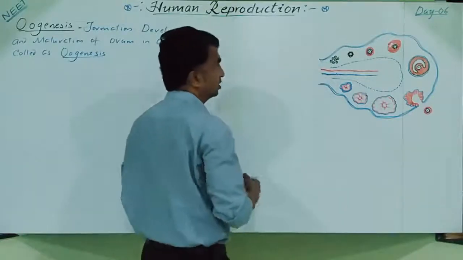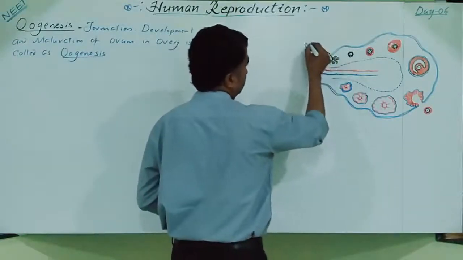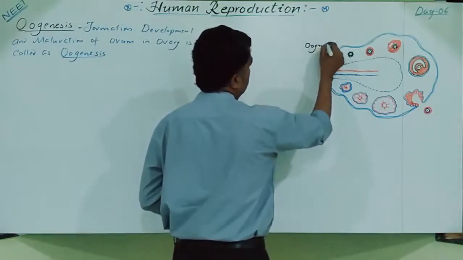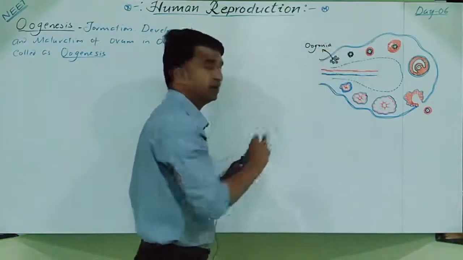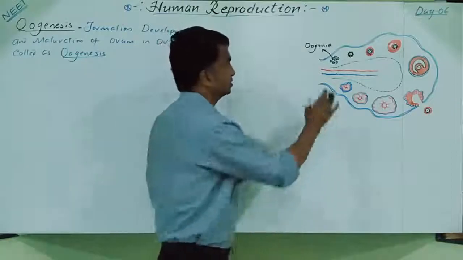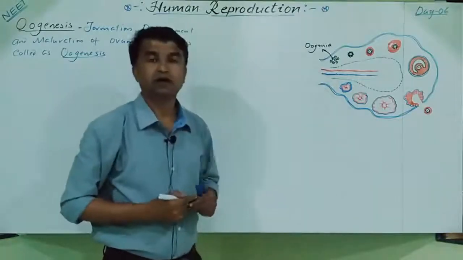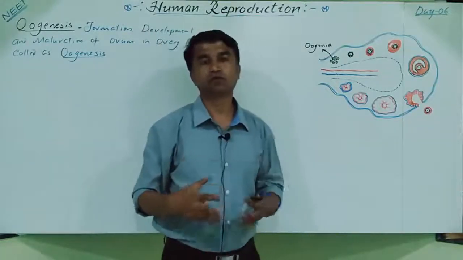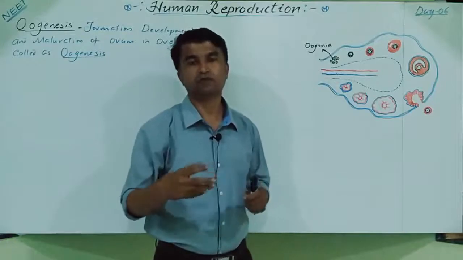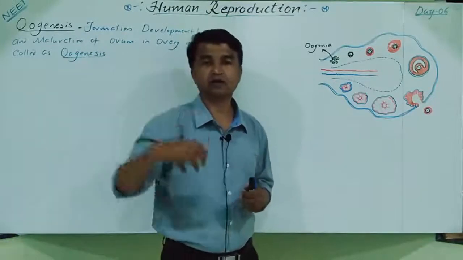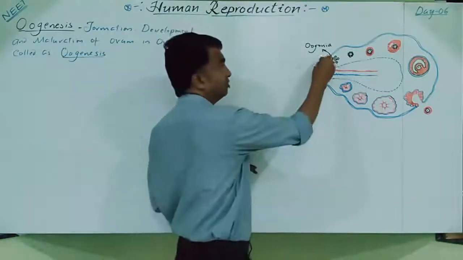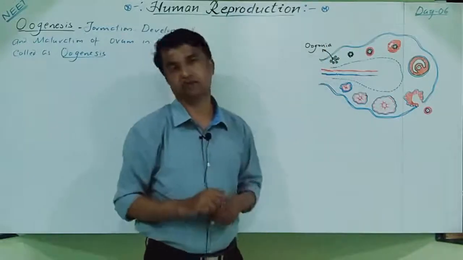These are the oogonia. During the fetal life, millions of oogonia are present, in the form of egg tubes of Pflüger, in the form of cords only. At the tip of that cord, the egg nest is there. Some of the oogonia will degenerate.